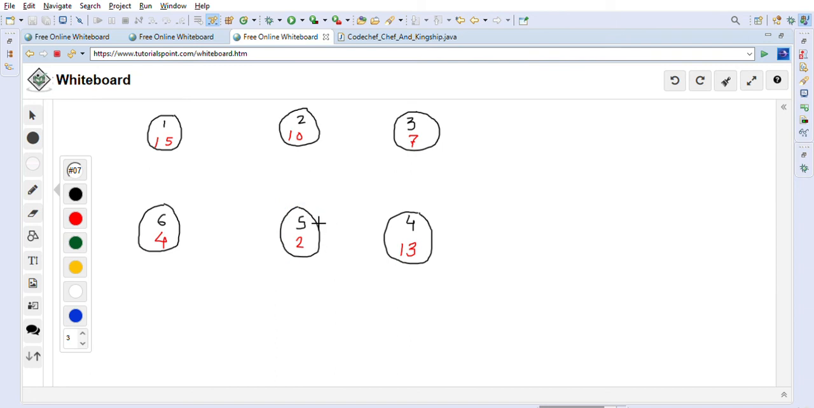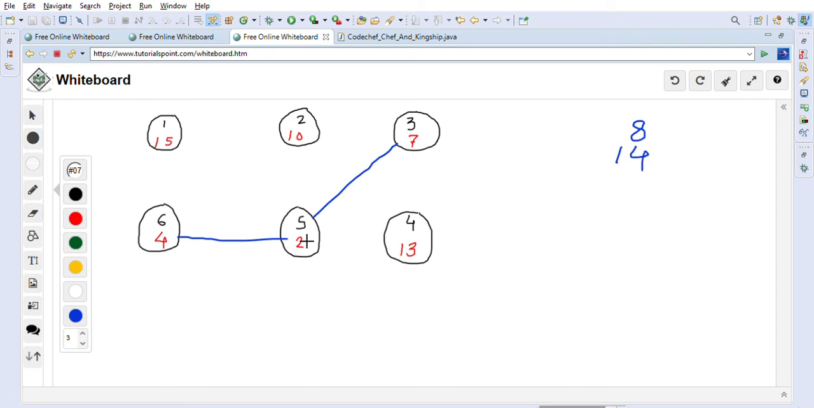So after sorting, you will get 2 into 4. This is the first road we will put, right? So 8, correct? 8 we will put here. Then 2 into the next, which is 7, right? So the next road we will put like this. So 2 into 7 is 14.